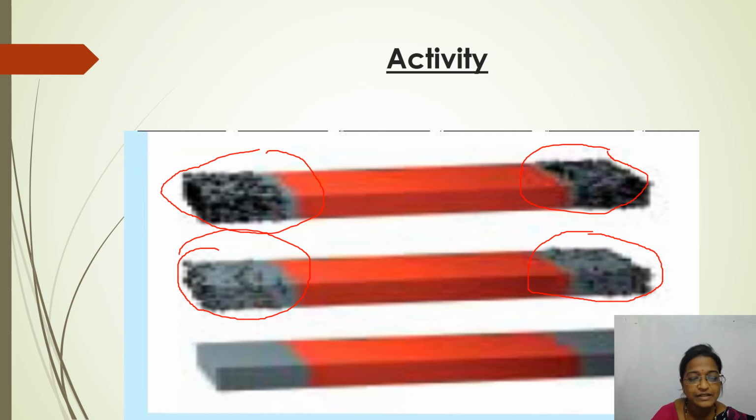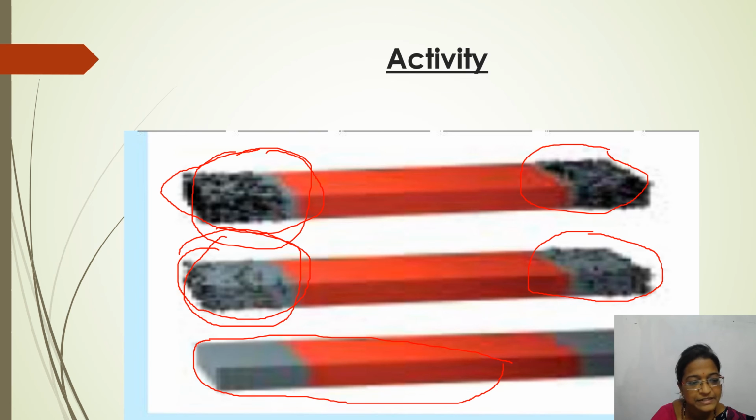Here is a plain magnet. Before, the magnet will be like this. When you put this magnet in sand or soil, the small iron filings present in the sand or soil will be attracted to the magnet, isn't it? From this we will come to know that iron particles are present in the sand or in the soil.